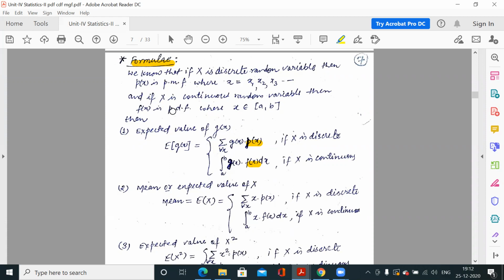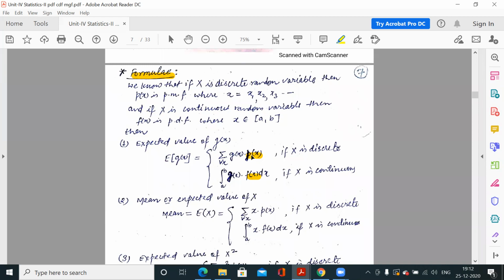We have a lot of formulae. Based on that, we have to calculate something for these probability functions or probability distributions. So now what is a probability distribution? In the last lecture, we studied a random variable, a random experiment, the PMF, probability mass function, probability density function, and CDF, cumulative distribution function.